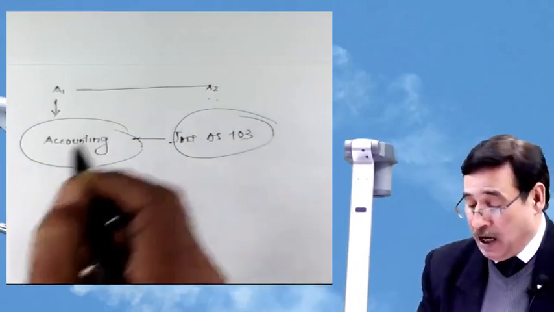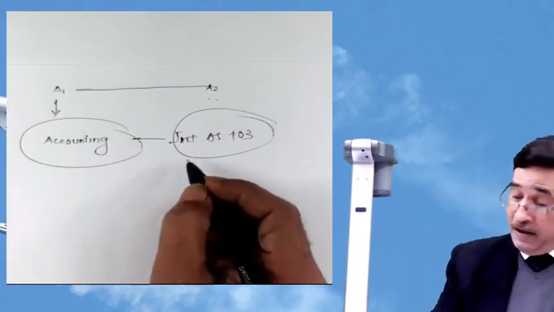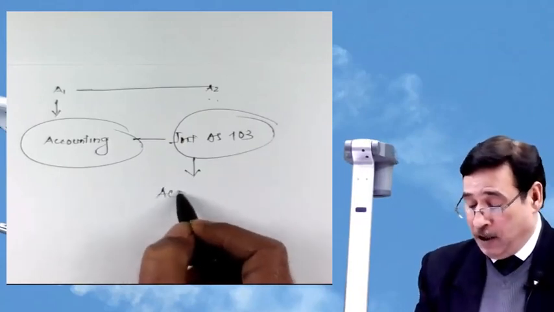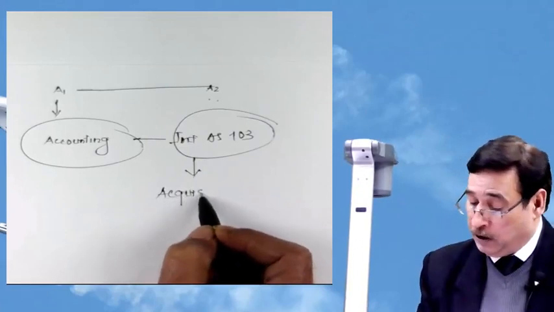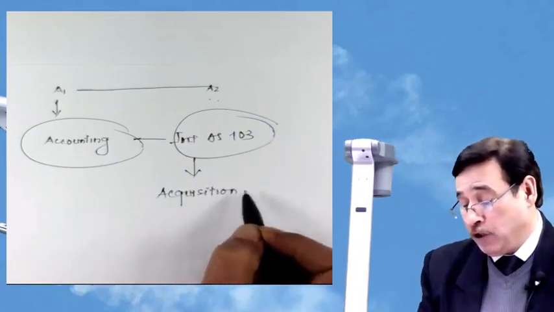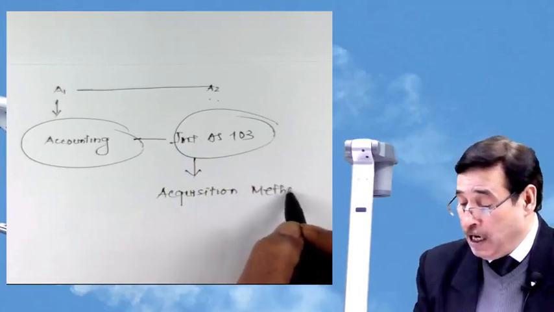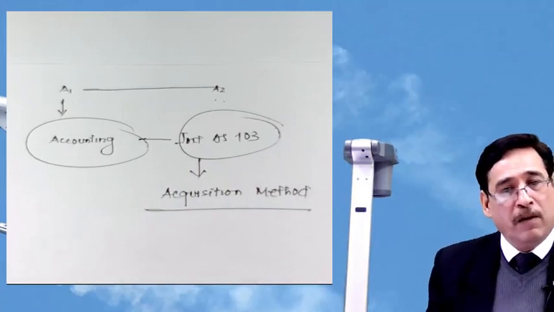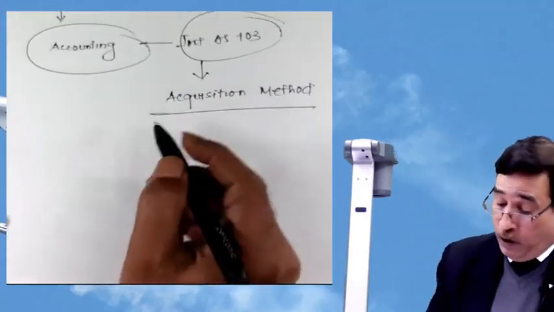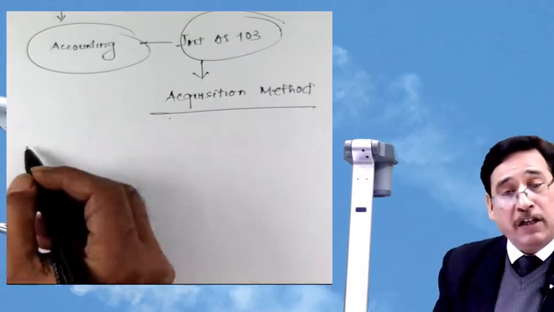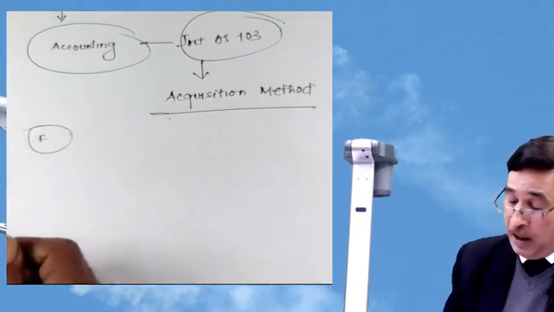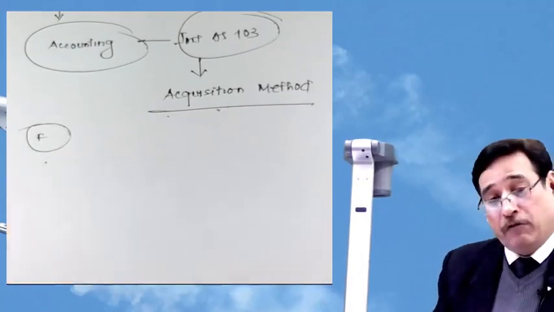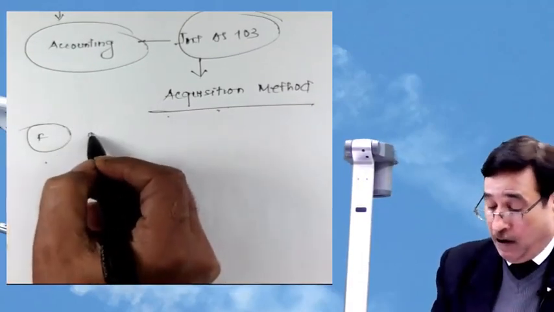This Ind AS, IFRS 3 or Ind AS 103, simply states that the acquisition method will be adopted. Good thing is that there is no other method. Acquisition method. The acquirer company will use the acquisition method to do the accounting. We will see what exactly the acquisition method is now. Under the acquisition method, we will see the first step.